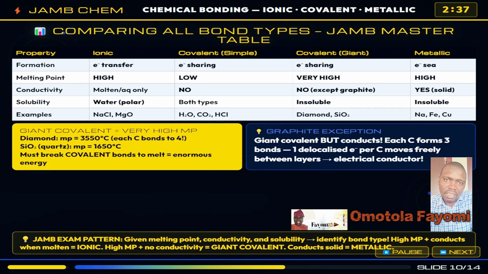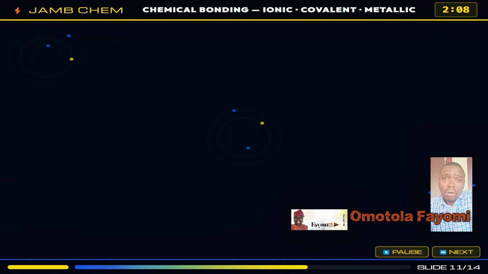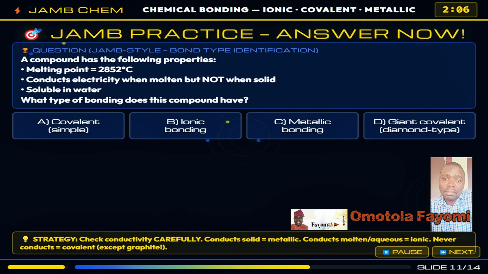JAMB exam strategy is this: given a list of properties, identify the bond type by checking conductivity first. That eliminates most options immediately. Now pause, it's JAMB practice time. Read the clue carefully. Melting point 2852 degrees Celsius. Conducts electricity when molten, but not when solid. Soluble in water. What type of bonding? Answer in the comment section.